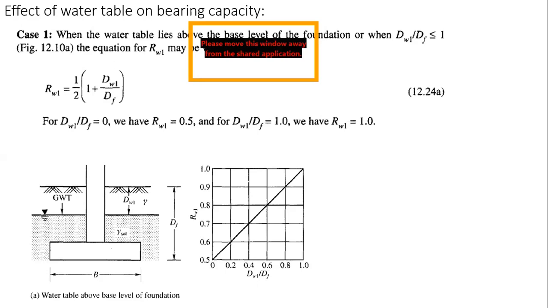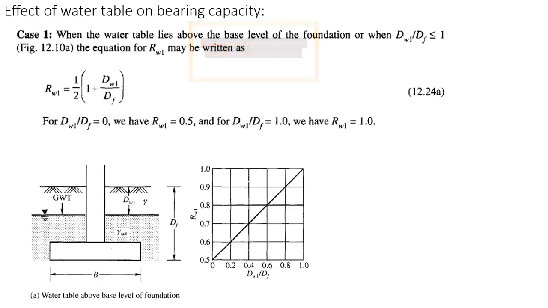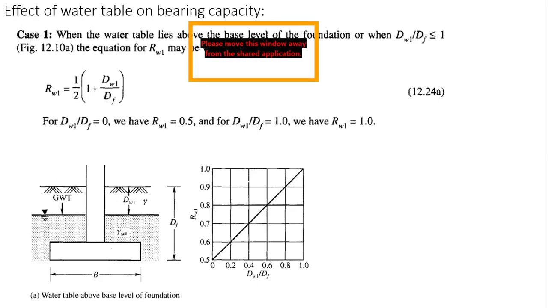Yes, sir. Okay. Now, whatever I taught you till now, in addition to this, what I will teach is the Indian Standard general equation, in which the water table effect will be there, because in those Terzaghi, Hansen and Vesic equations, there is no effect of water table. So in that standard, the water table effect is there. After that, we will solve 3-4 problems considering all these things. After that, we'll go to the settlement criteria and then the experimental criteria.